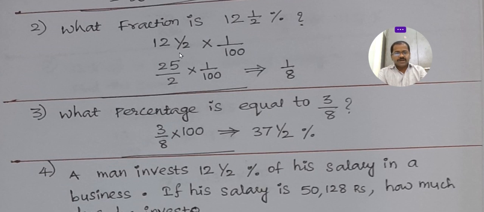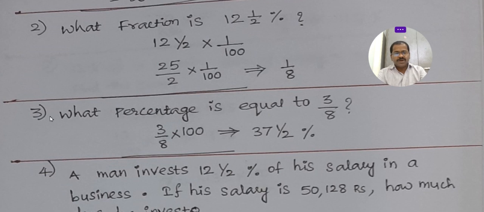Then 12.5 is 2 into 12, 24, plus 1, 25 by 2. In the denominator we have 2. So 25 by 2 into 1 by 100. Then we will get 1 by 8. 12.5% is 1 by 8. Out of 8 portions, this is 1 portion.